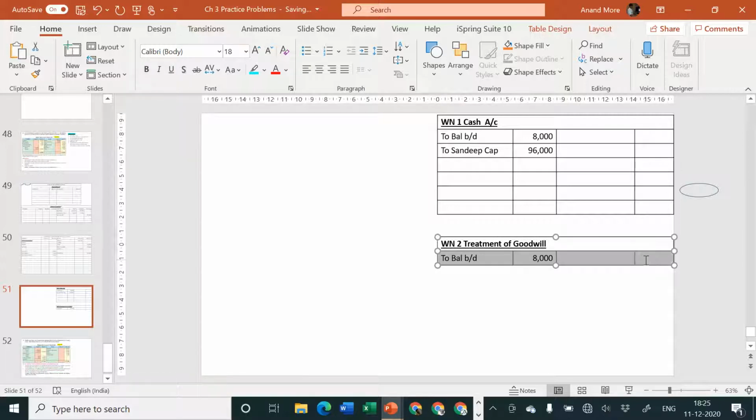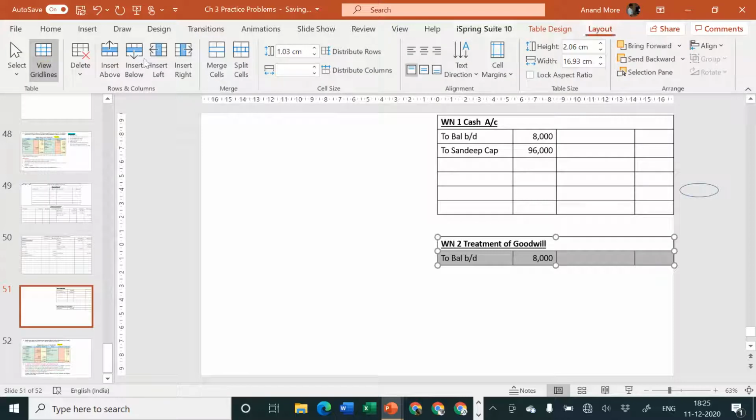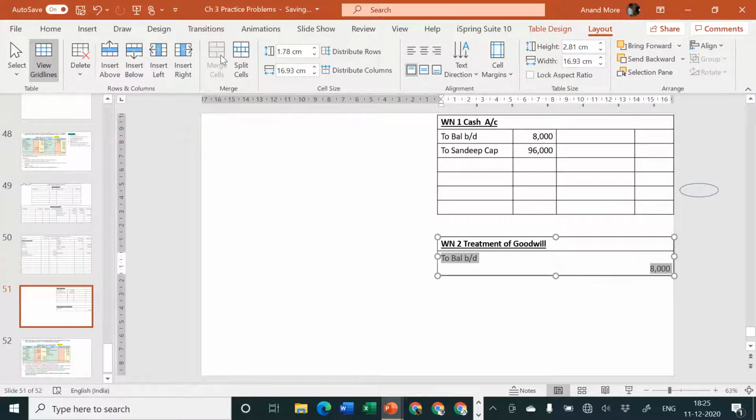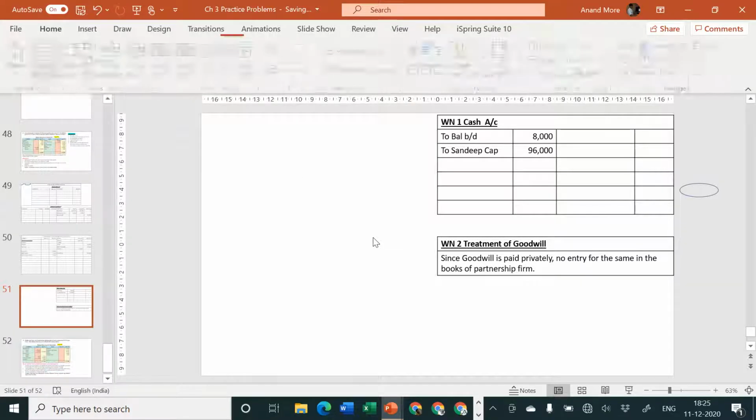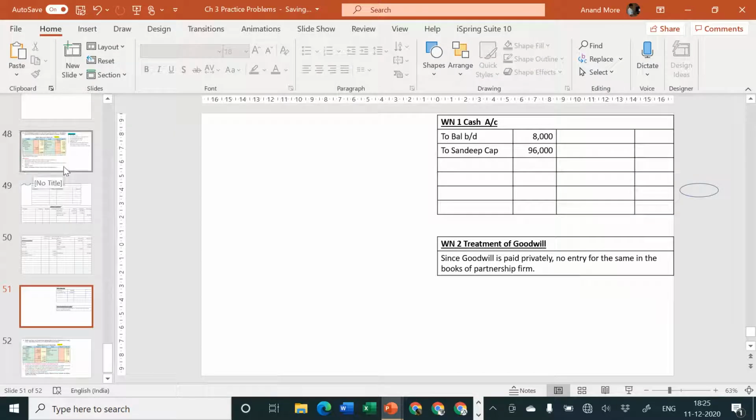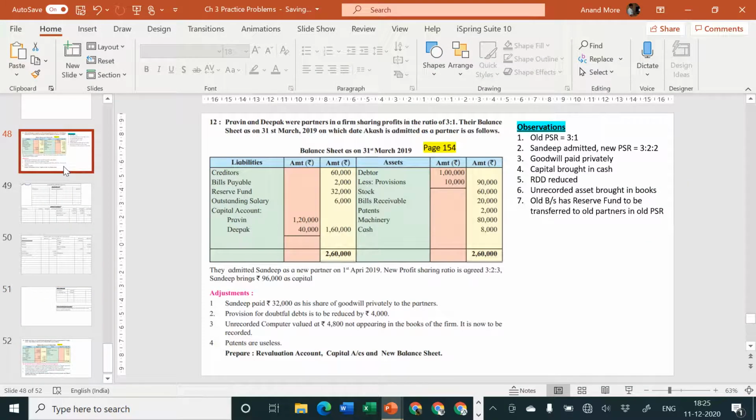Since goodwill is paid privately, no entry for the same in the books of partnership firm. Okay, no entry for the same in the books of partnership firm. So fourth step is also complete.